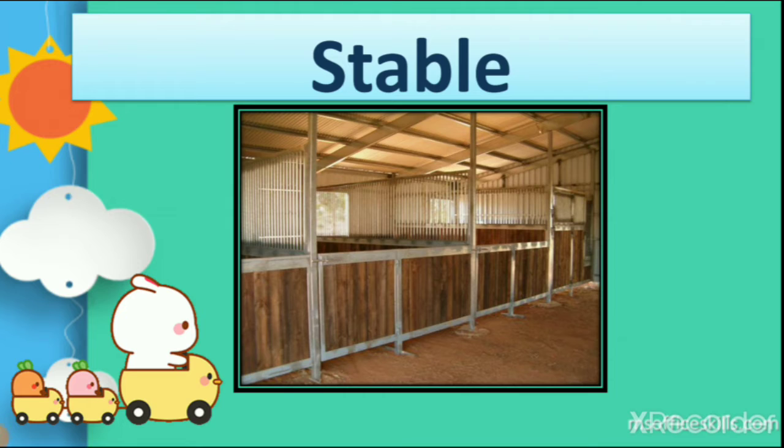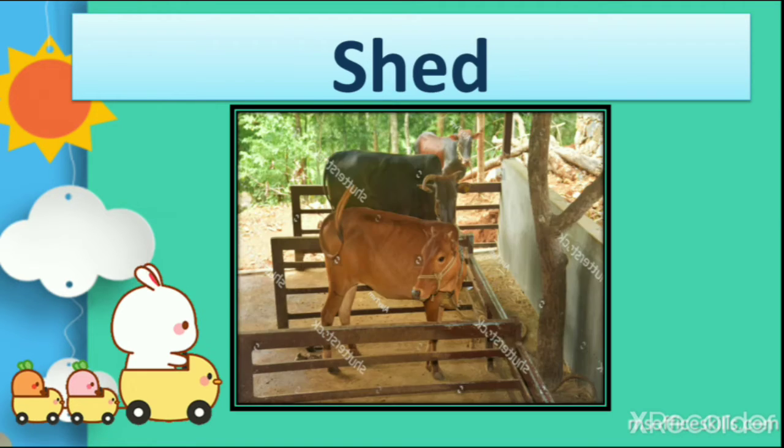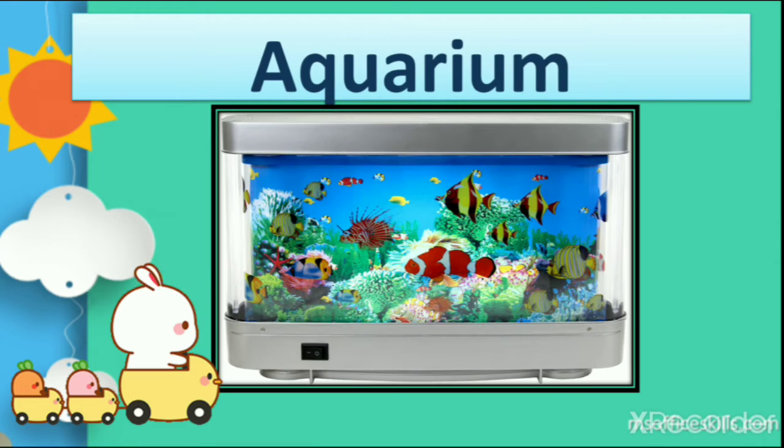Then stable, a home of a horse. So when we keep a horse with us, we have to make a stable, right? Then shed, a home of a cow. You can see here, we make small parts in one piece of land and make one shed for them. Aquarium, home of fish in our house. So fish can live inside it. So these all are homes of animals.